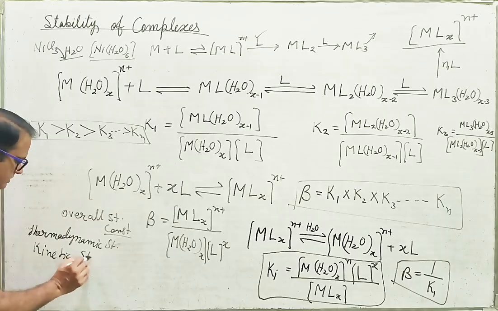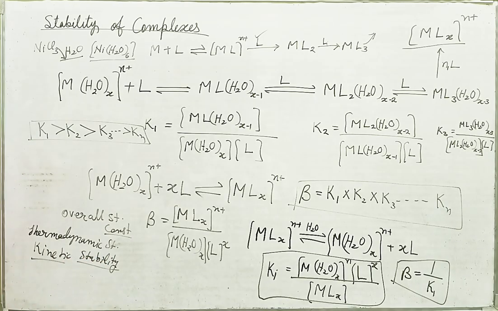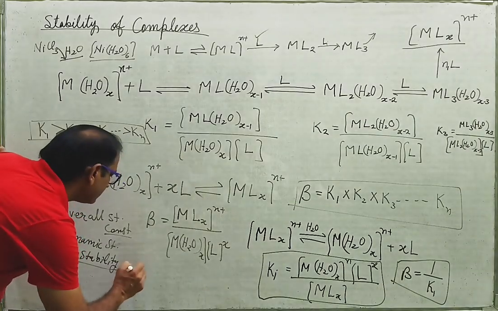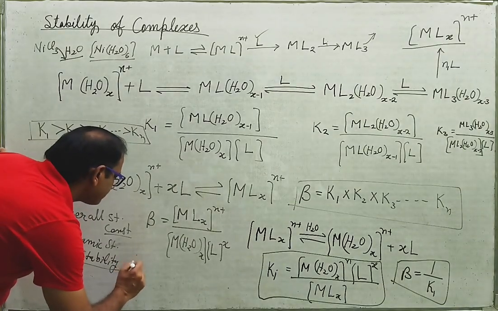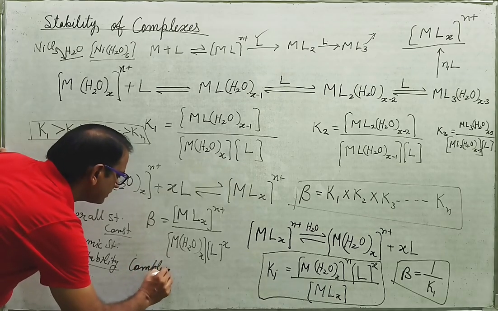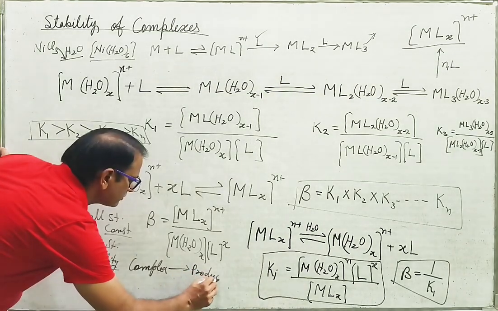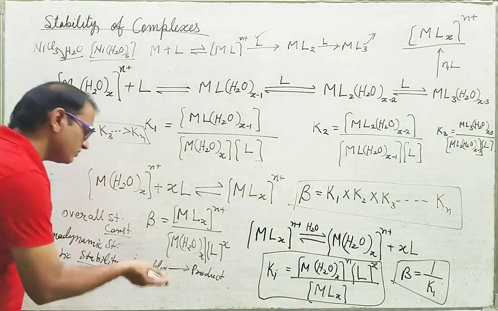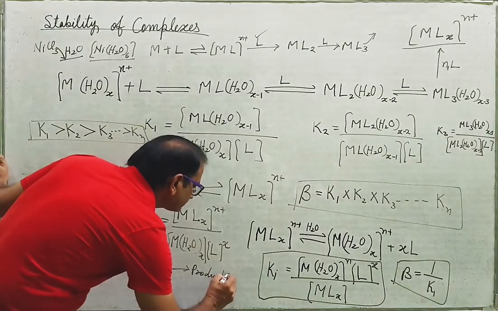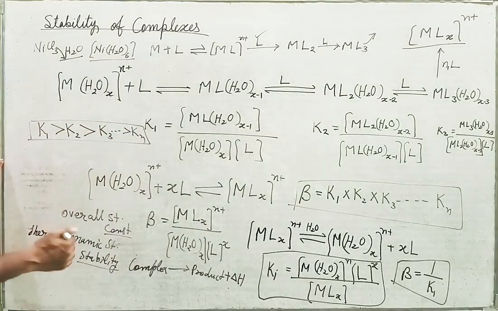Kinetic stability. Okay, so what does it mean actually? If you are taking a particular complex, say a complex, and we are getting product. Okay, so for this reaction actually plus heat of reaction delta H. Am I right?